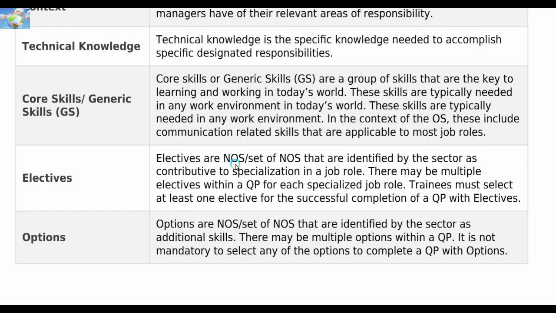Electives are a set of NOS that are identified by the sector as contributing to specialization in the job role. There may be multiple electives within a QP for each specialized job role. Trainees must select at least one elective for the successful completion of a QP with electives.